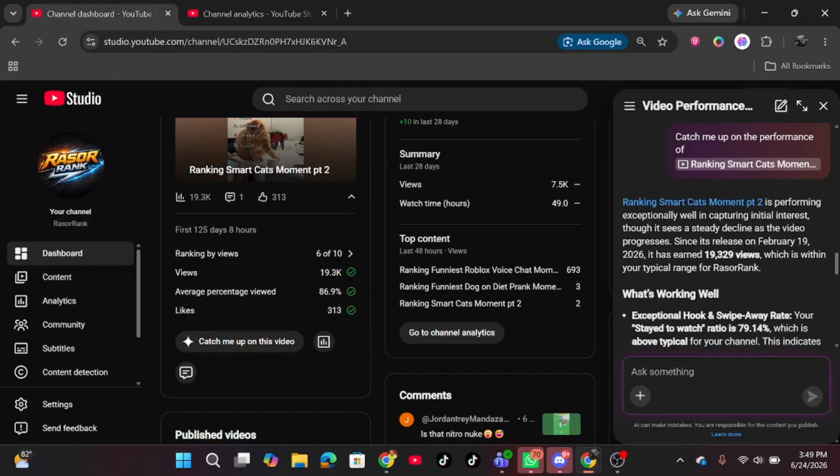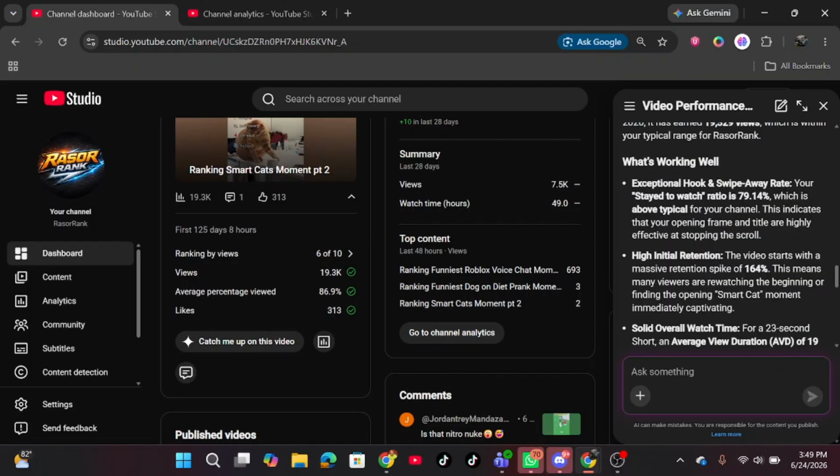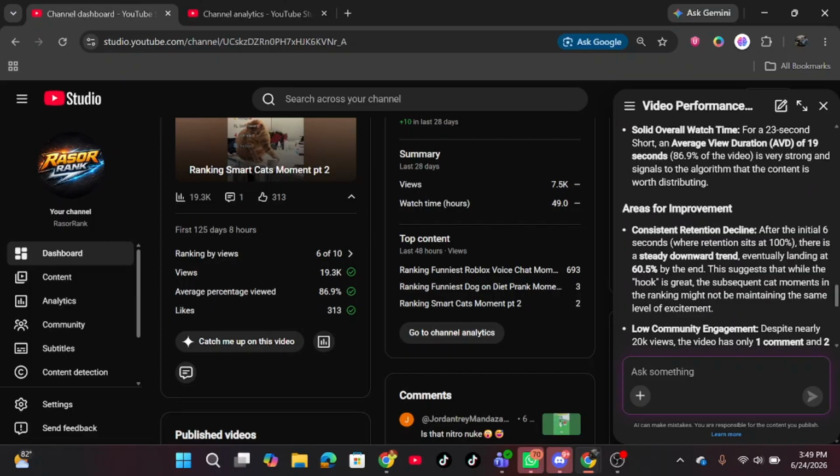Ranking Smart Cart Moment Part 2 is performing exceptionally well in capturing initial interest, though it sees a steady decline as the video progresses. Since its release on February 19, 2026, it has earned 19,322 views, which is within your typical range for results. Here we have what's working well. You have recommendations, things you could do to improve.